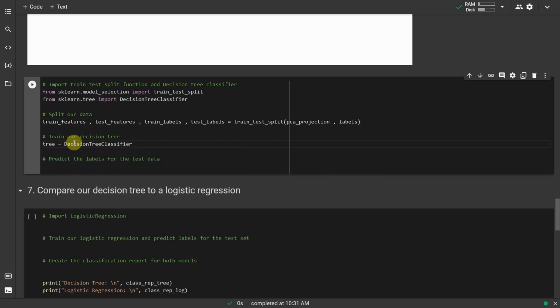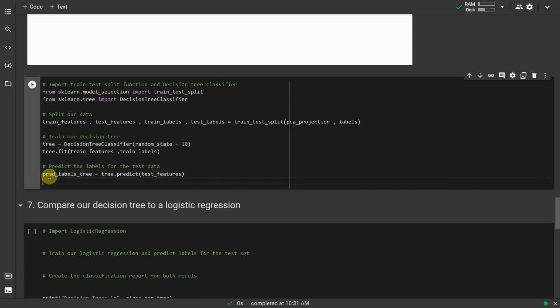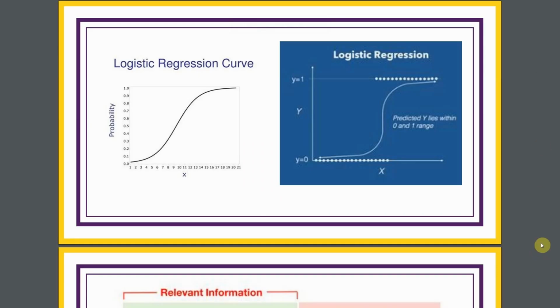Train our decision tree. tree = DecisionTreeClassifier(random_state=10). tree.fit(train_features, train_labels). Find the predicted labels of the test features from our trained model using the model.predict notation. pred_labels_tree = tree.predict(test_features). Although our tree's performance is decent, it's a bad idea to immediately assume that it's therefore the perfect tool for this job.